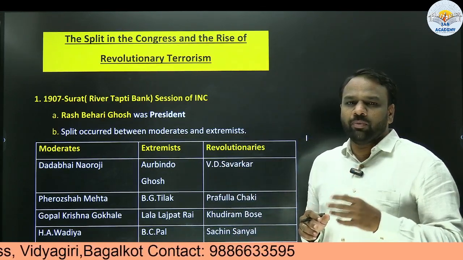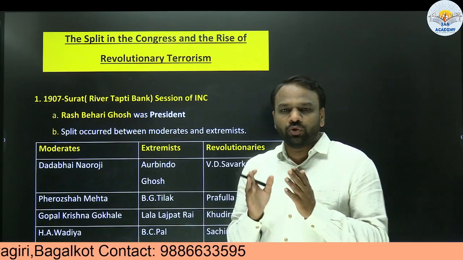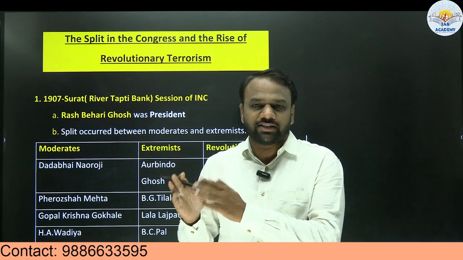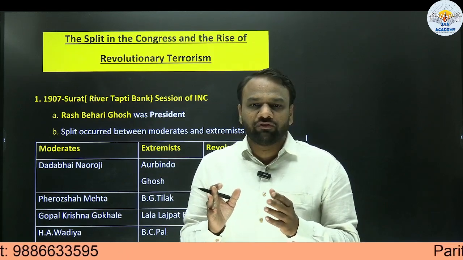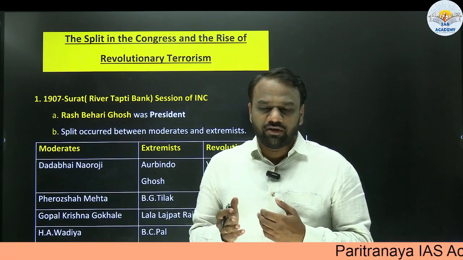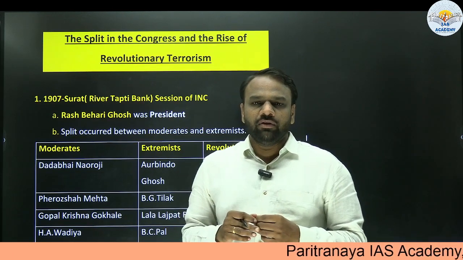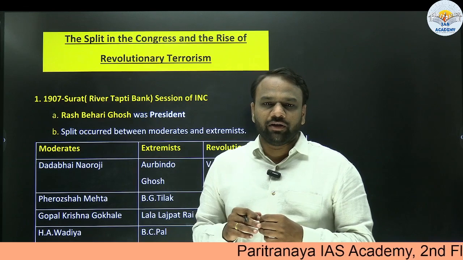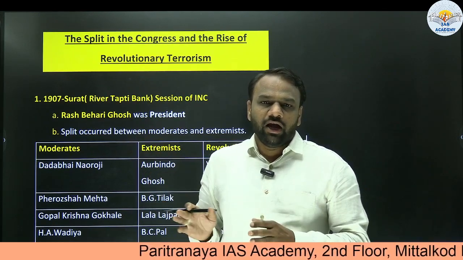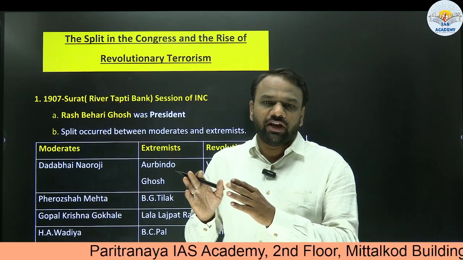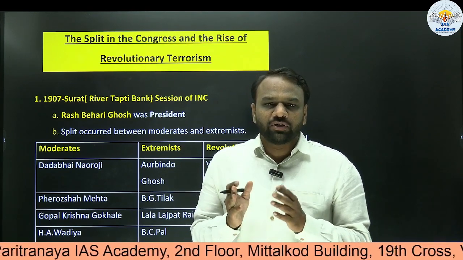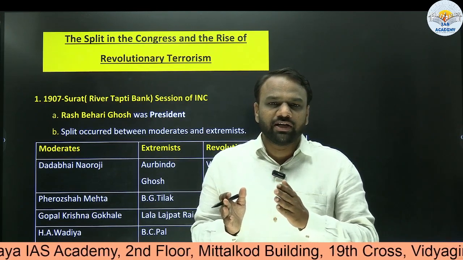In the Swadeshi movement, we saw that there were two wings within the Congress. One wing was called moderate and another wing was called extremist. And we also saw the differences which appeared between the moderates and extremists. When it came to the Swadeshi movement, or the anti-partition movement, extremists wanted to take this movement to the whole of India and give it the color of a national movement, whereas moderates wanted to confine it to Bengal itself. So these were the basic differences between the moderates and extremists.